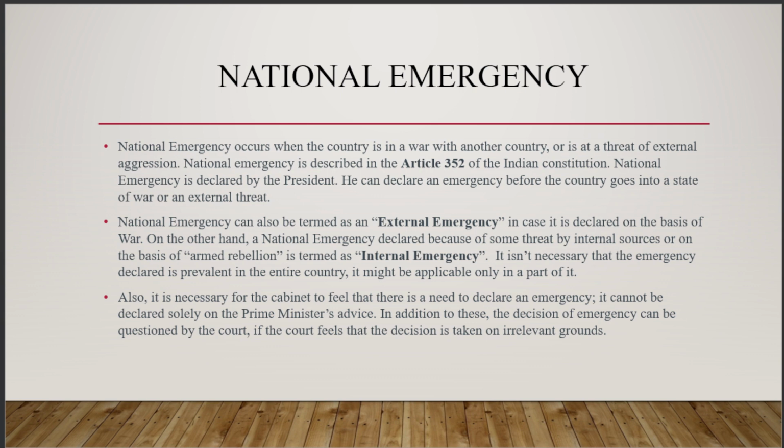If the President is satisfied that there is a war, external aggression, or armed rebellion, if any of these things is there, and the President is satisfied, and also it is to be noted that the sole satisfaction of the President is not required. He can do this on the advice of the Council of Ministers. When he discusses this with the Council of Ministers, and he is satisfied that there is a need to impose emergency, then only can he impose emergency in the country. So if any of these three grounds is fulfilled, the President can impose emergency in the country.